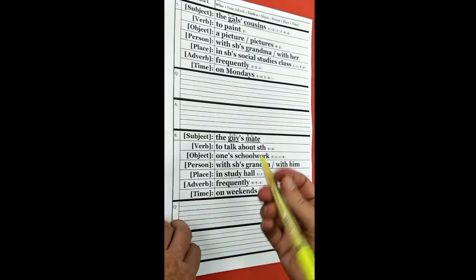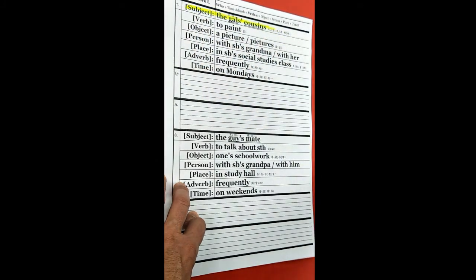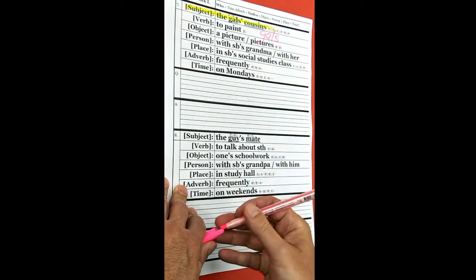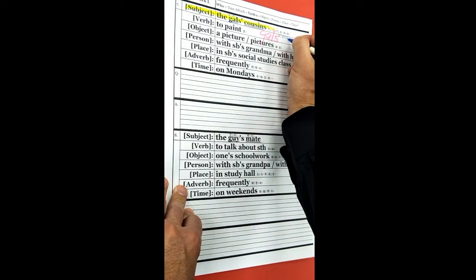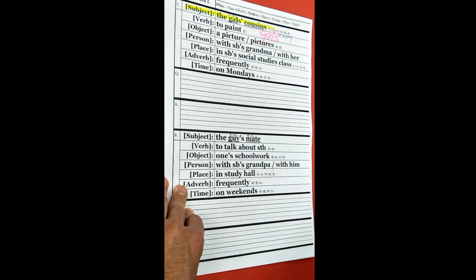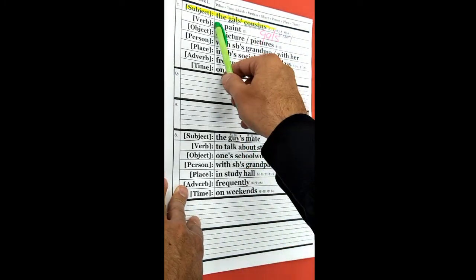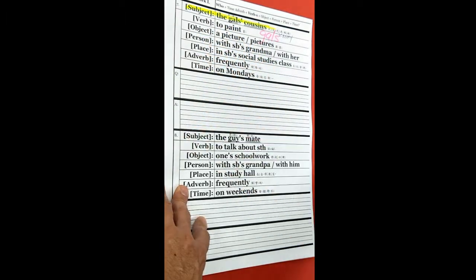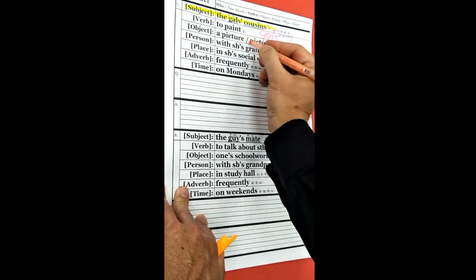Okay, let's look at number 7. Let's color the answer. The gal's cousins. Once again, look. This is gals, G-A-L-S. This S means many. And then we have the apostrophe here, and there's the possessive. The gal's cousins, okay? Verb, to paint, object, pictures, right?